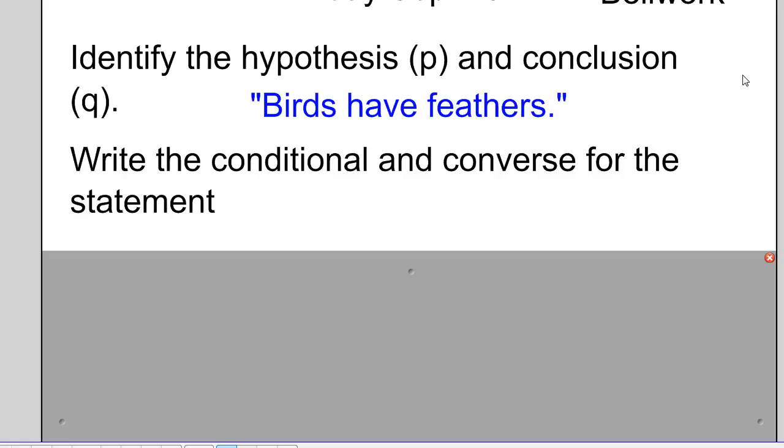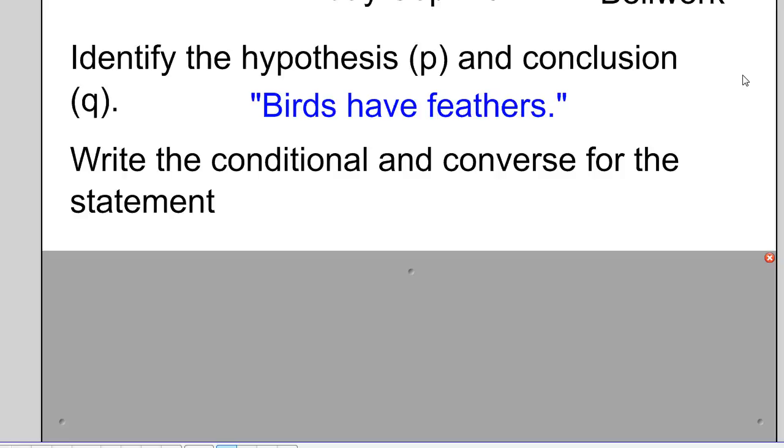So what I'd like you to do for bell work is make sure that you write this down in the bell work section of your notebook. Identify the hypothesis, which is your P, and the conclusion, which is your Q, for "birds have feathers." Once you do that, I want you to write the conditional and the converse. Our sub, you can pause this and give them about 5 minutes, and then we will come back to it.